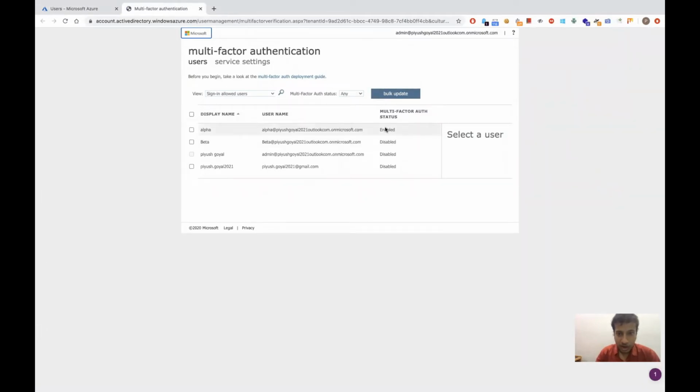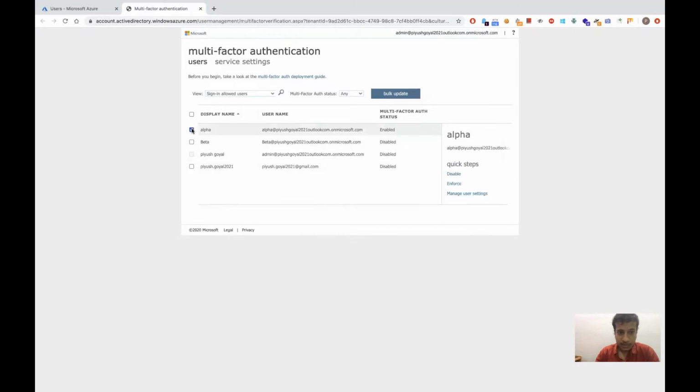We can look at how many users have enabled or disabled multi-factor authentication, but there's one more column, enforced multi-factor authentication. The difference between enabling and enforcing is that by enforcing multi-factor authentication, until a user registers their mobile number for the first time, legacy authentications won't work. So this is the primary difference. If MFA is enabled, the legacy authentications will keep on working. But if it is enforced, the legacy authentications will not work until a user has registered.